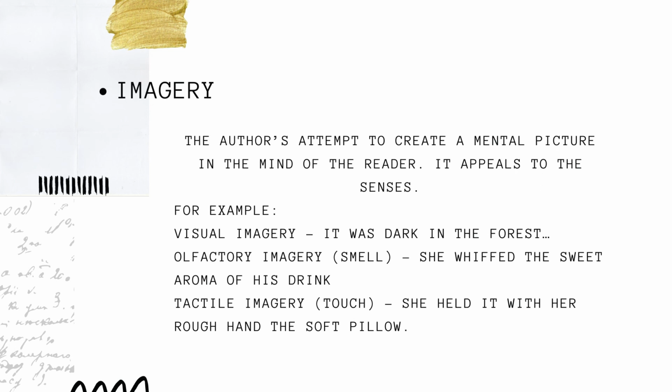The next figure of speech that we have is imagery. Here, the author attempts to create a mental picture in the mind of the reader. Imagery appeals to the senses of the person. For example, when I say, it was dark in the forest, I know that you can imagine that there is a forest with no sunlight. That appeals to your visual, that appeals to your eyes. So that could be visual imagery.